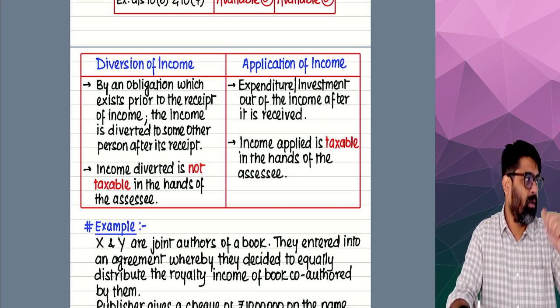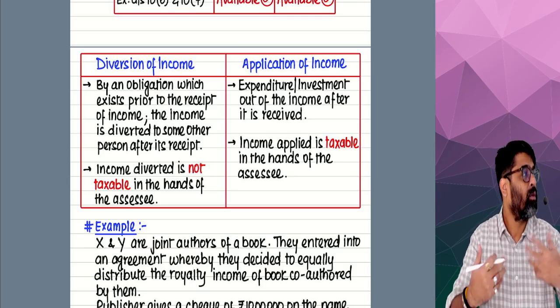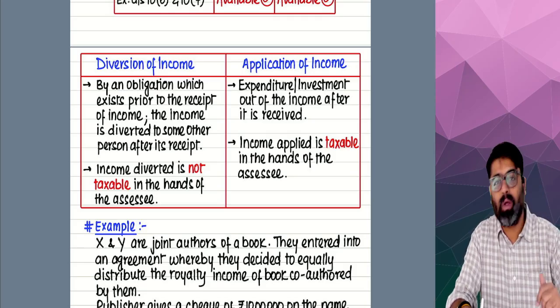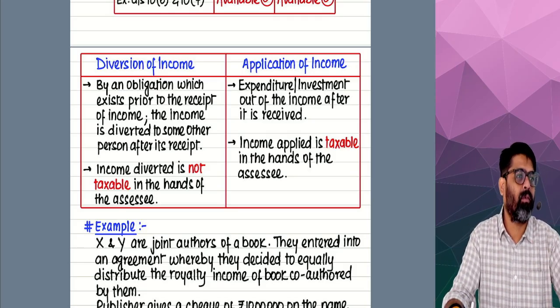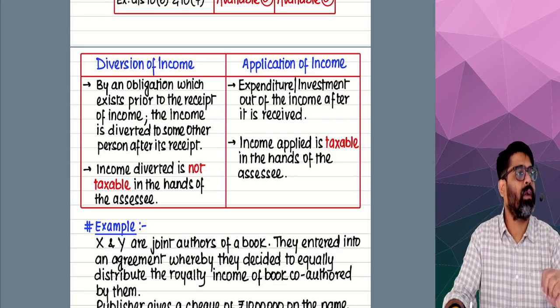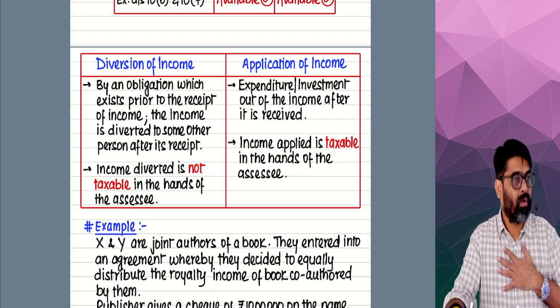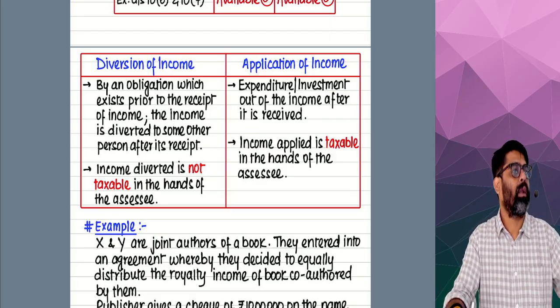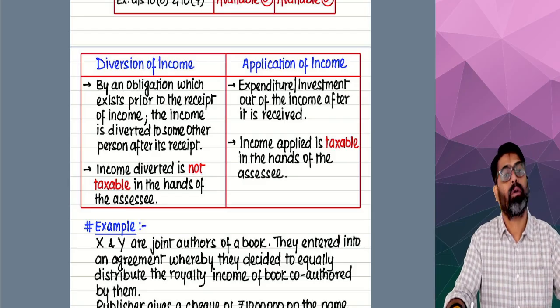So what is the meaning of application? Do you remember that 10 lakh rupees example? 10 lakh rupees royalty I got. Half belongs to Bhumika, half is given to Bhumika. Now how much is remaining with me? 5 lakhs. Out of that 5 lakhs, which is my income, I have spent 4 lakh rupees. I have bought some gold.